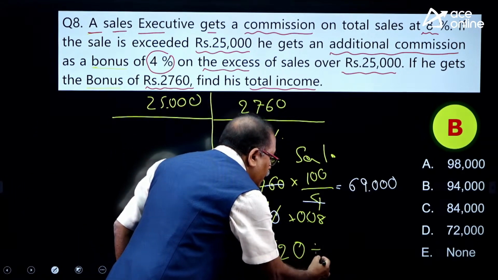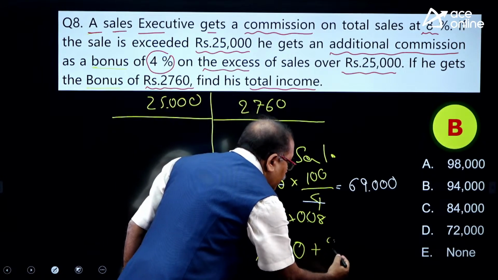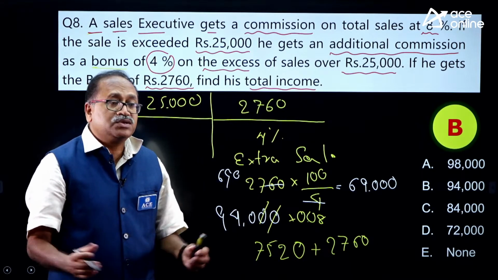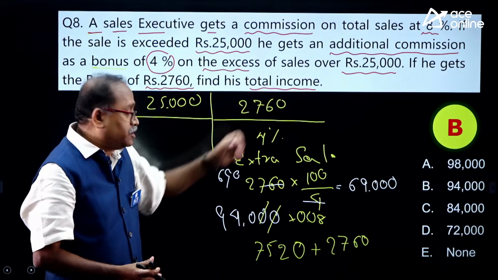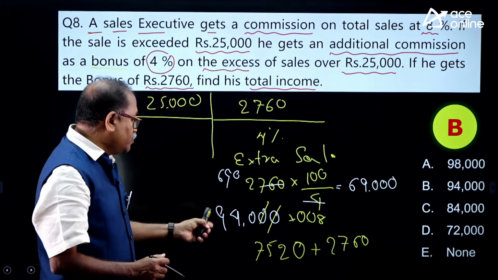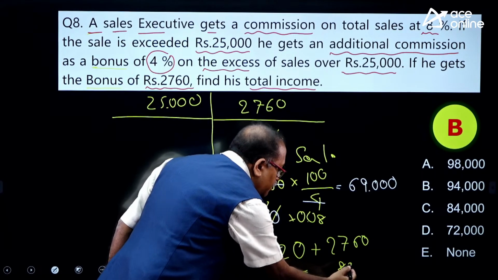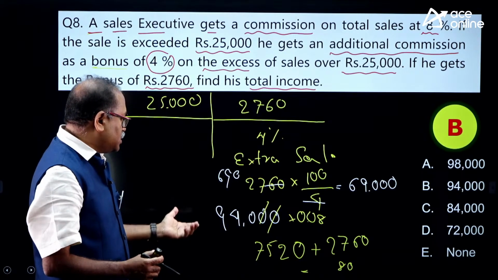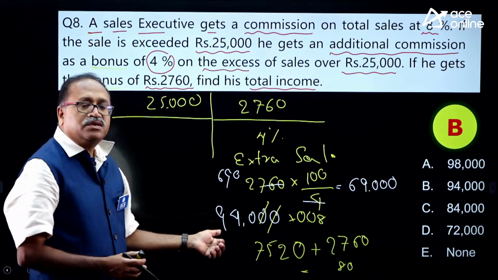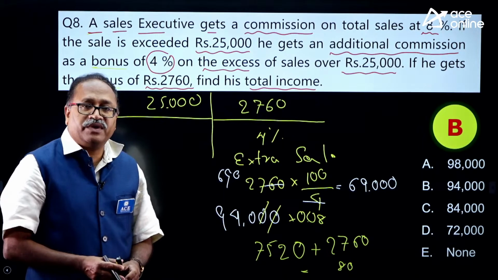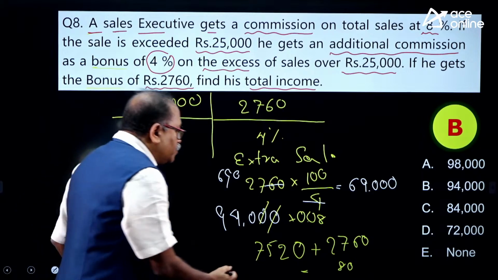Now I understood why many people have not given the answer. This total will be his total income. So what is the total income now? I notice that here I am getting this as 80, and 75, 95, and 95 plus 7 comes up to 102.